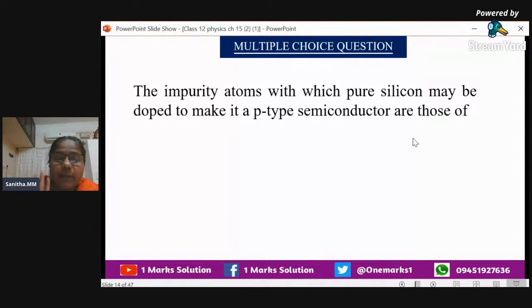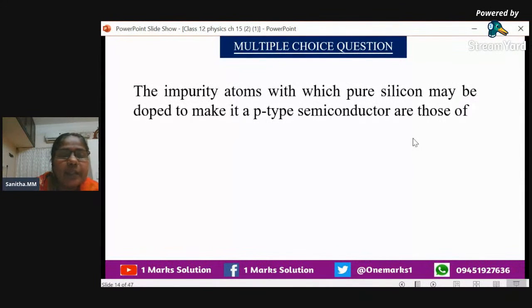Because penta means 5 valence electrons will be there. So if it is doped with germanium with 4 valence electrons, 1 electron will be free. So the number of electrons will be more in n-type semiconductor. So we can divide semiconductor into n-type and p-type. Together we can call it extrinsic semiconductor. And in extrinsic semiconductor, one is n-type, the other one is p-type.